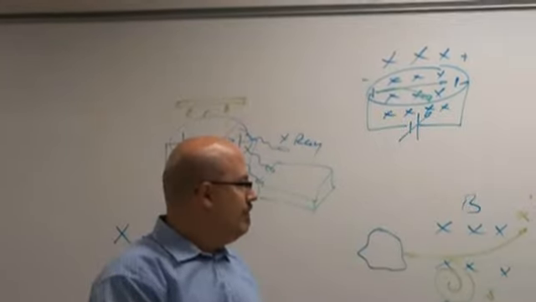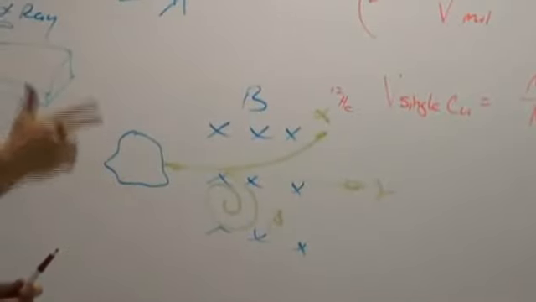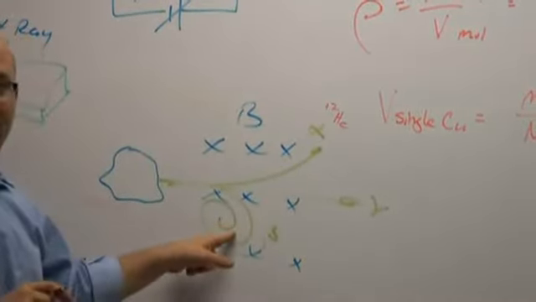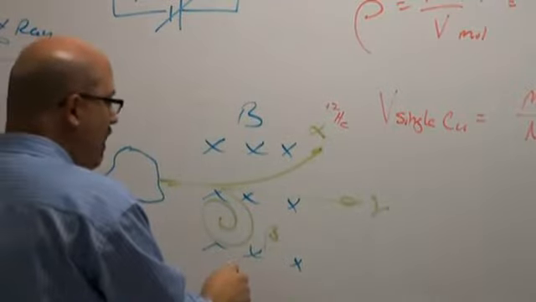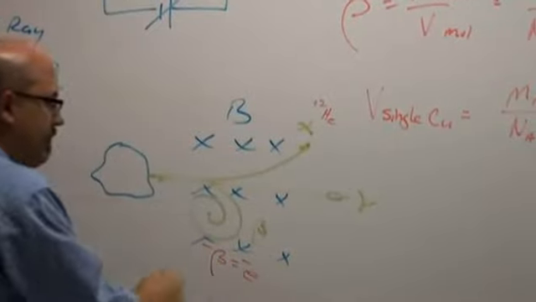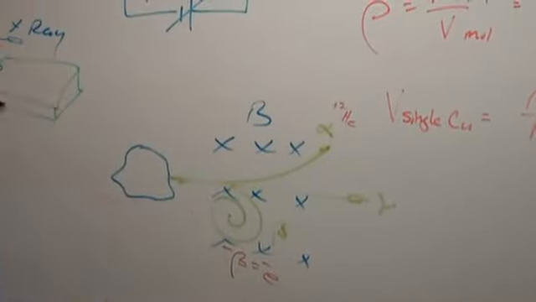Okay? So if they go through a magnetic field and they turn upward, that follows the right-hand rule, correct? So that's positive. This one's following the left-hand rule. A beta particle turns out to be an electron. Okay? It turns faster because it has less mass. You remember all that stuff?